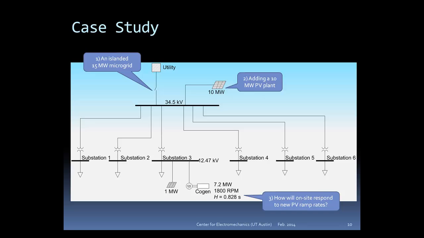In a more practical context, you would implement the previous calculation in a simulation or embedded in a controller. Consider a 15 megawatt islanded microgrid with a 10 megawatt PV plant and 7.2 megawatts of local generation. There is also a 1 megawatt PV plant, but this one is small compared to the other. Let's look at how a simulation would output the reaction time on the ramp disturbances occurring at the 10 megawatt PV plant.